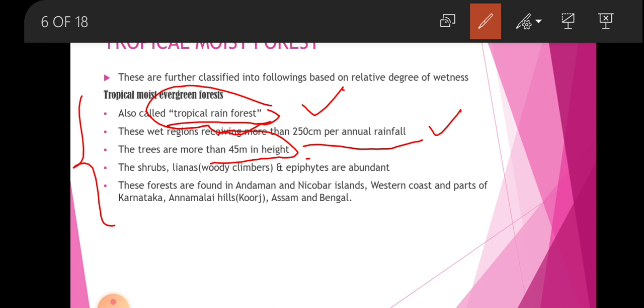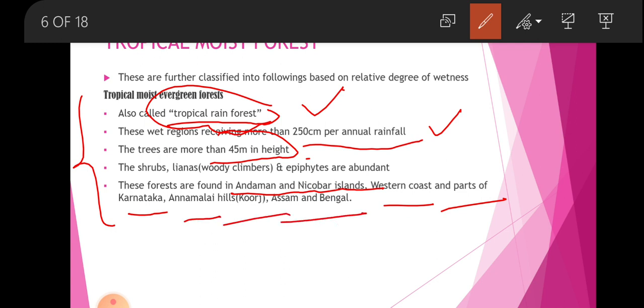The lianas, woody climbers, are abundant. These forests are found in the Andaman and Nicobar Islands, so it is very important. Where are these kinds of forests found? In Andaman and Nicobar, the western coast and part of Karnataka, and the Malabar Hills to Assam and Bengal.